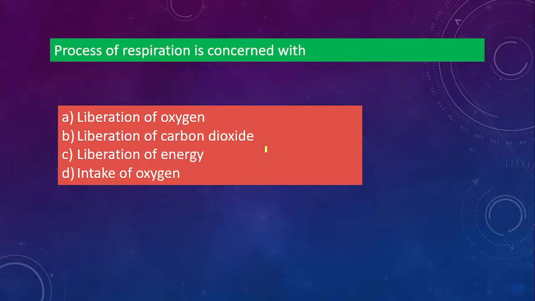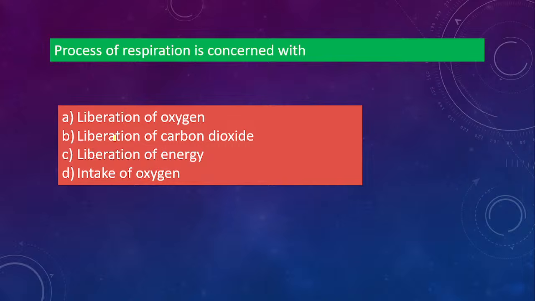Next one, process of respiration. Respiration is concerned with option A, liberation of oxygen, option B, liberation of carbon dioxide, option C, liberation of energy, या option D, intake of oxygen. Liberation means release. So respiration में क्या होता है, release of oxygen होता है, या liberation of CO2 होता है, या energy release होता है, या intake of oxygen.